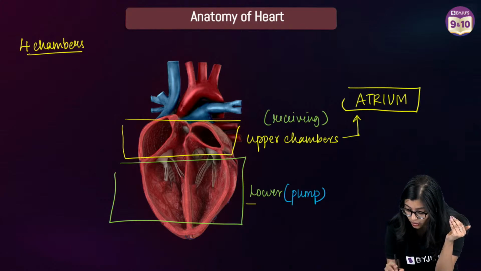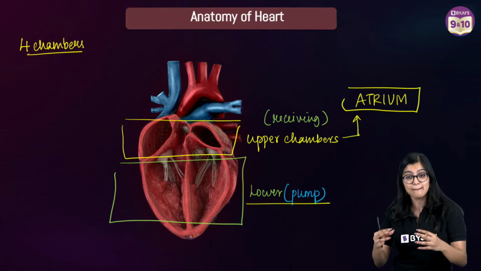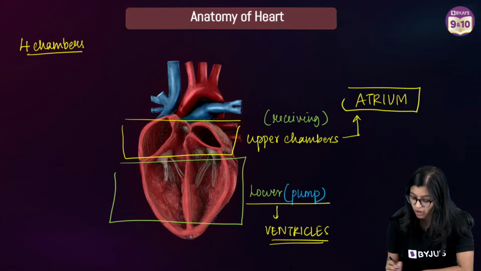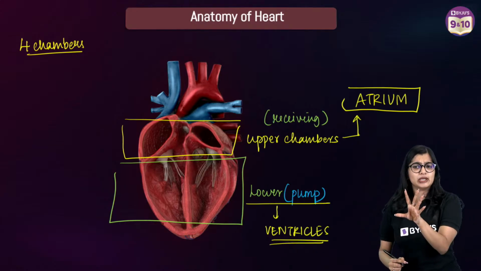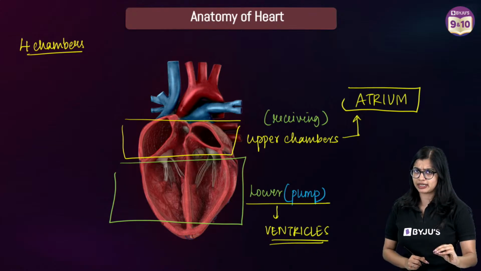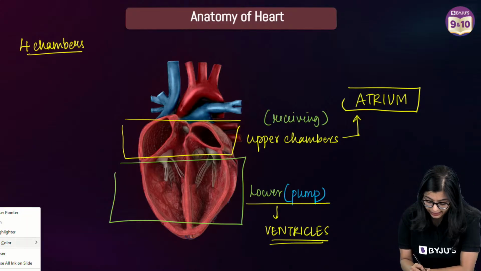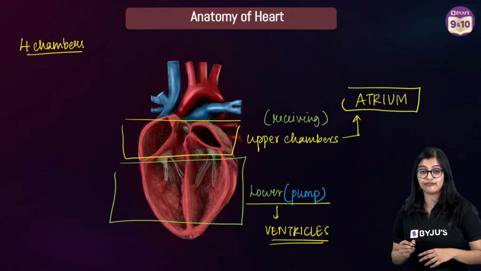On the other hand, the lower chambers for pumping are the ventricles. Simple, right? Atrium, ventricles.